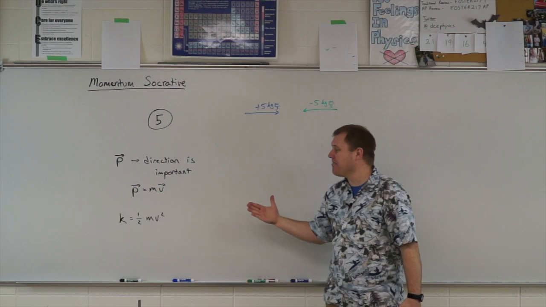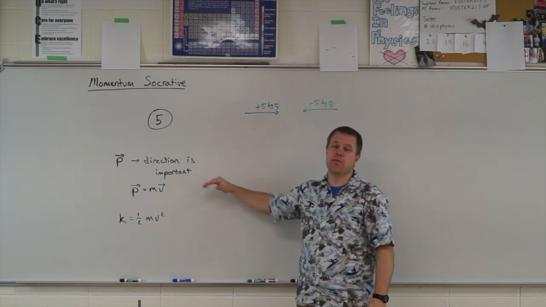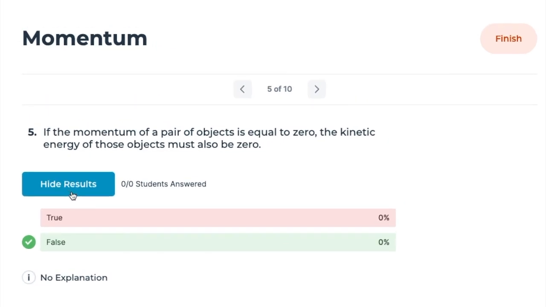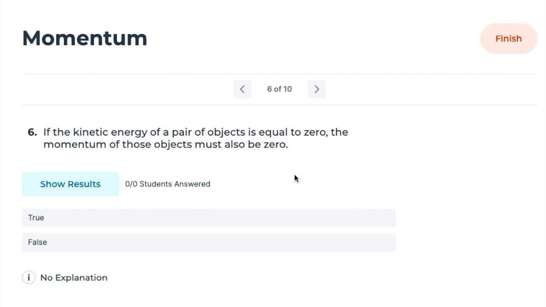So it doesn't have to be 0 kinetic energy if the momentum of the system is 0. Yeah, that one is false. Direction, again, important here. If the kinetic energy of a pair of objects is equal to 0, the momentum of those objects must also be 0.